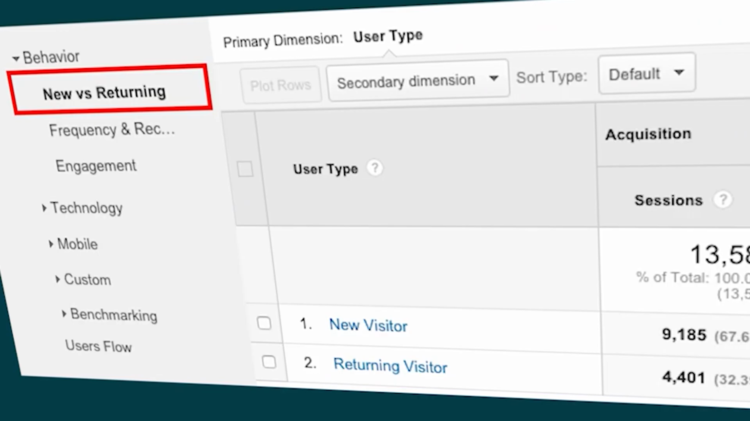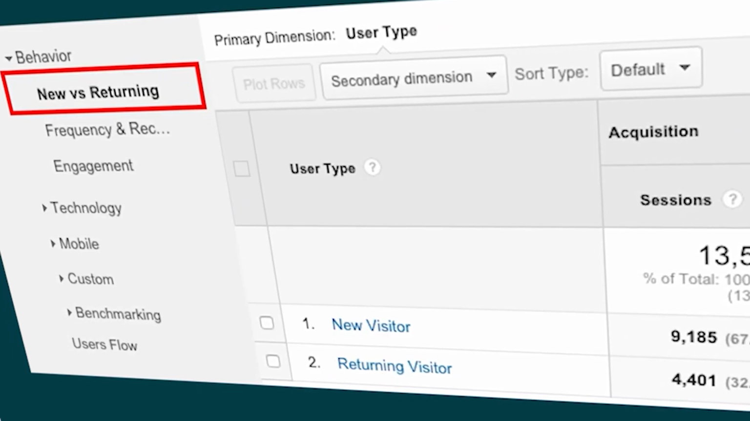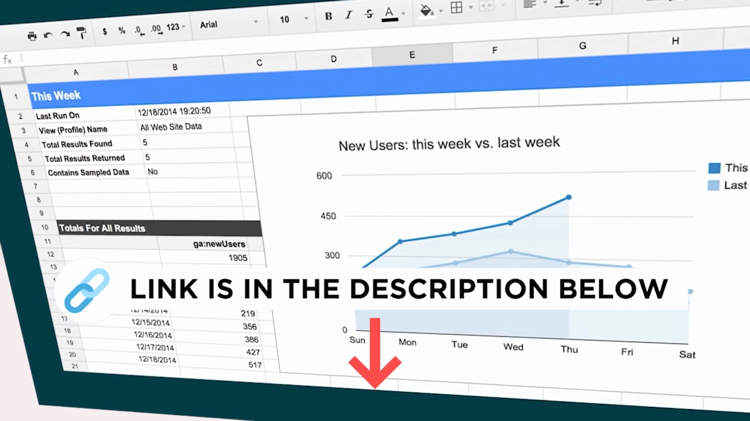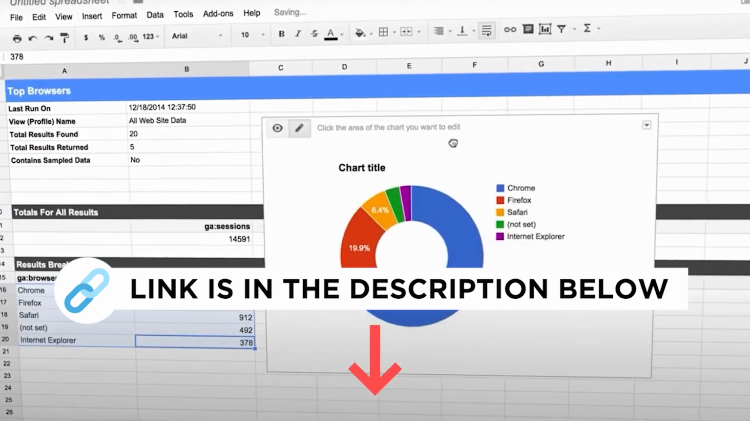Google Analytics is another great tool worth adding to your site, and we have a great course on how to use it linked in the video description.